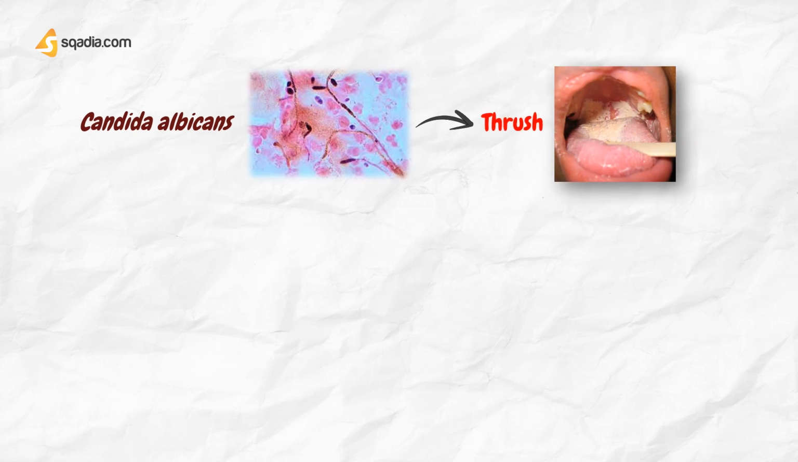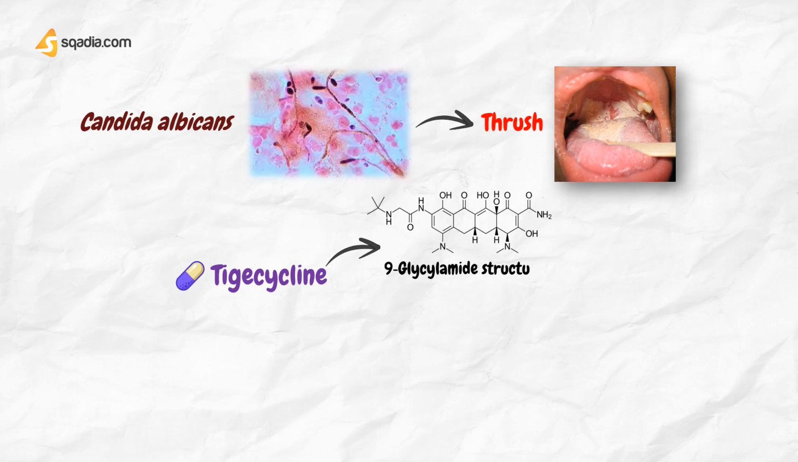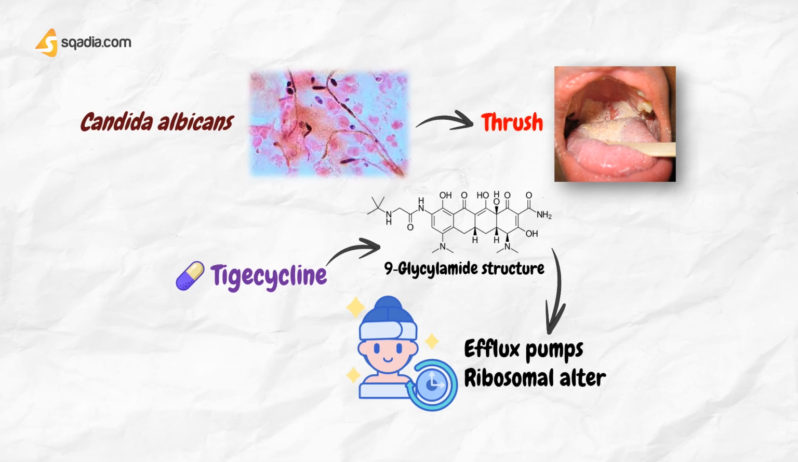In general, the properties of the tetracyclines are similar. One exception is tigecycline, a newer glycylcycline antibacterial structurally like minocycline. Its 9-glycylamide structure seems to confer protection from the two commonest resistance mechanisms, for example efflux pumps and ribosomal alteration.